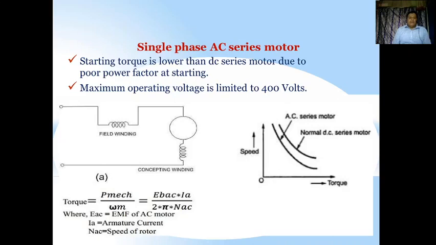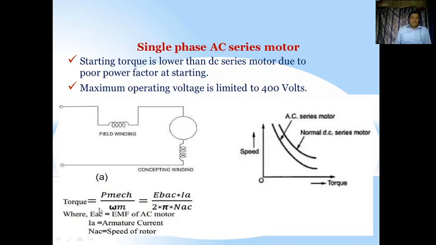Now we will see how to find the torque. In this diagram, you have a field winding, a compensating winding, and the winding connected to the armature, and you can see the graph of the AC series motor and the normal DC series motor. Both have almost the same graph, but the AC series motor's graph is below the DC series motor's.